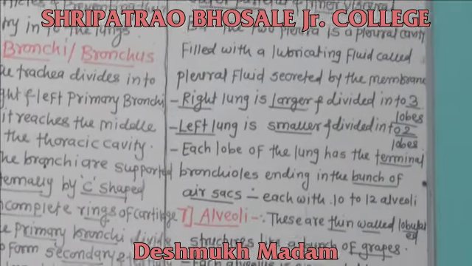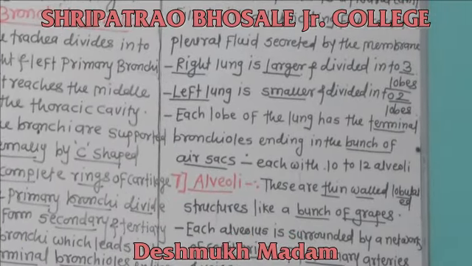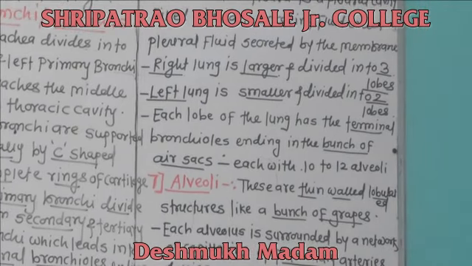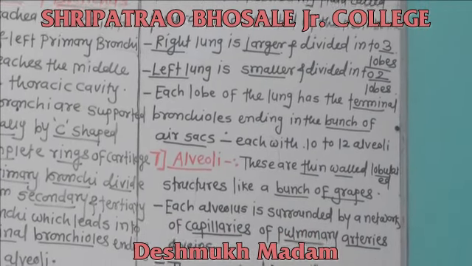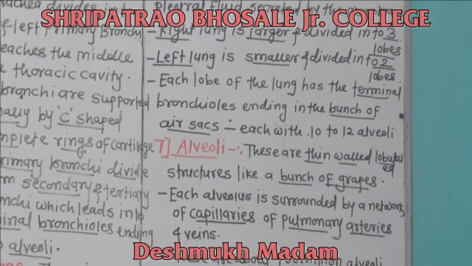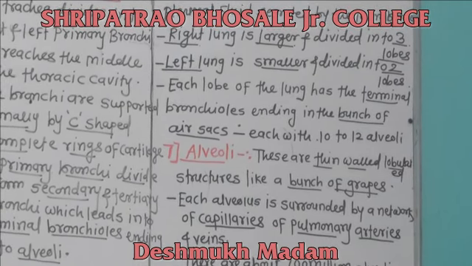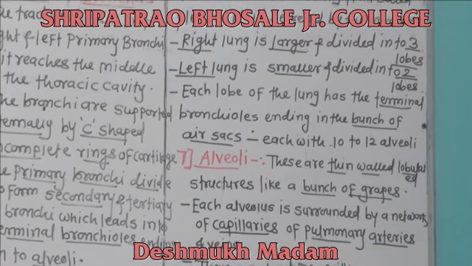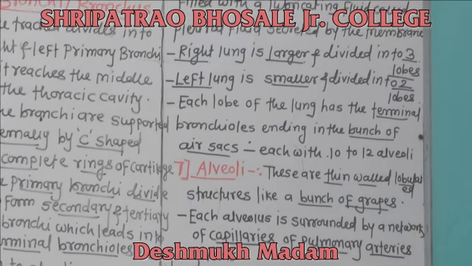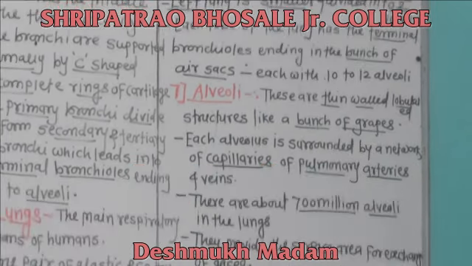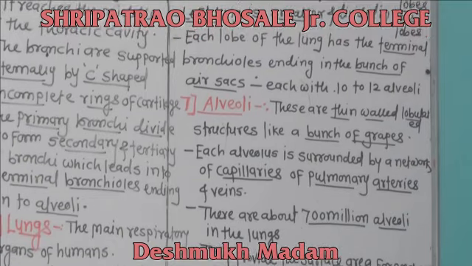Each lobe of the lung has terminal bronchioles ending in a bunch of air sacs, each with 10 to 12 alveoli.